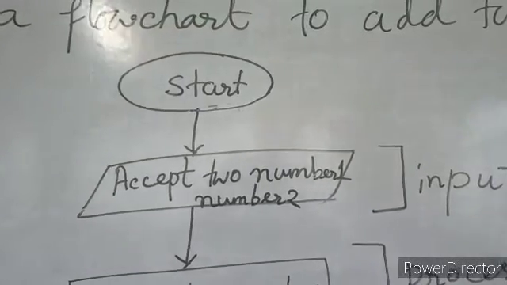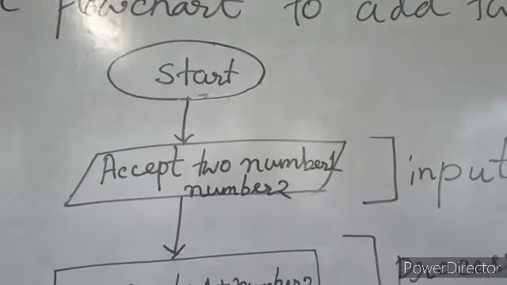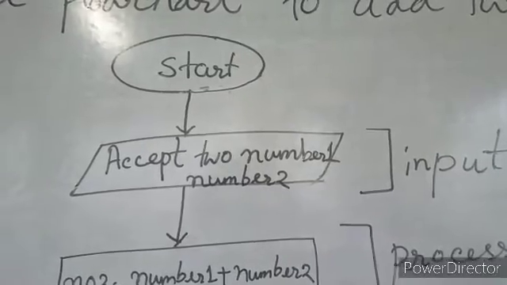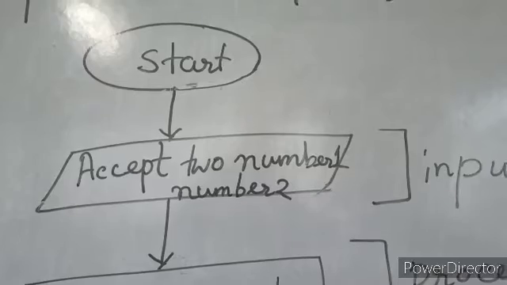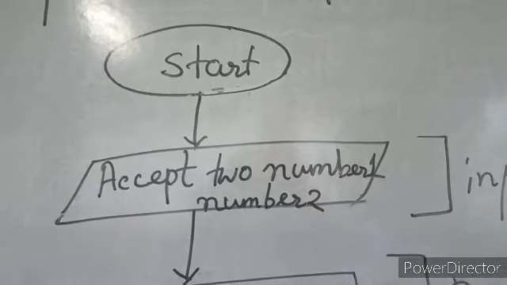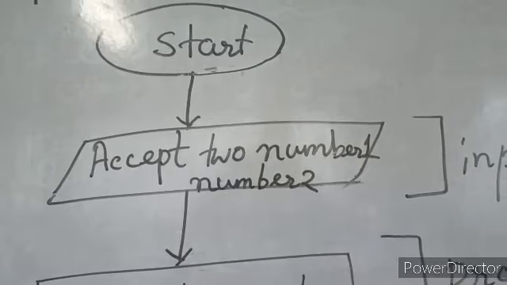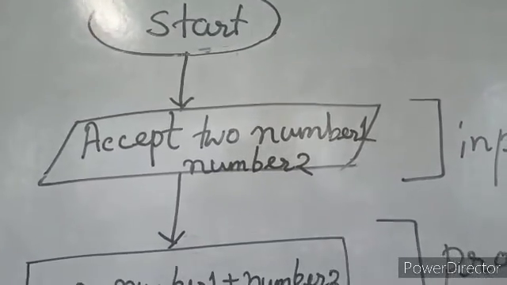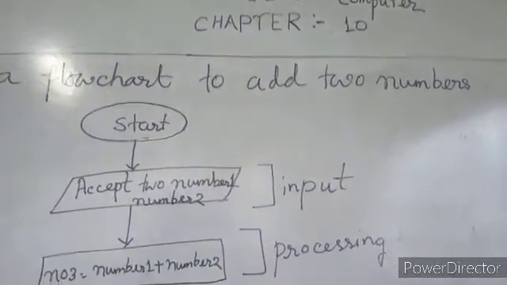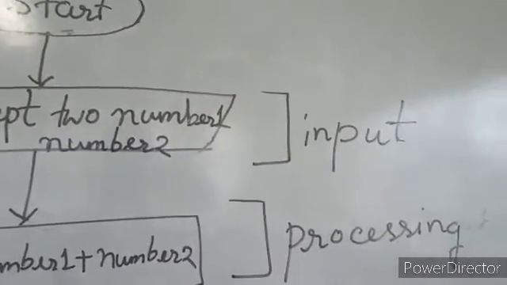When you start the program, you need this type of oval shape to start it. But I am repeatedly telling you, you have to draw the flow chart using a pencil and ruler. The writing should be with pencil and also the shapes with pencil. First you have to write down start. Then these are called flow lines. The flow line should touch one shape with another. Now if I ask you the question how to add 2 numbers, first I need to input. This first step is input.